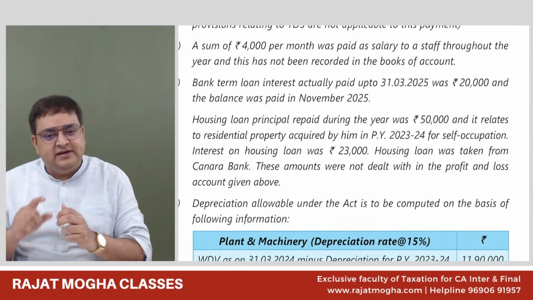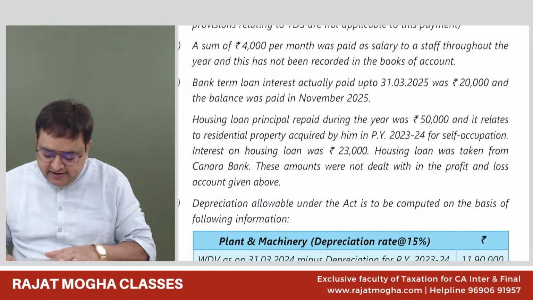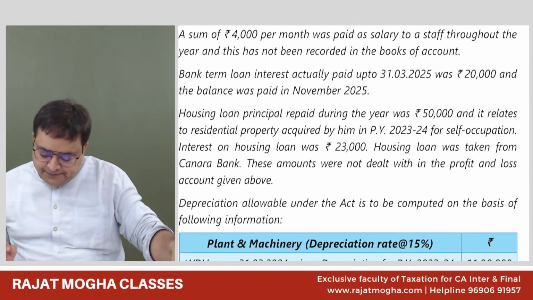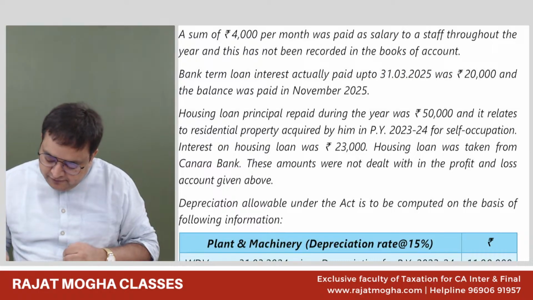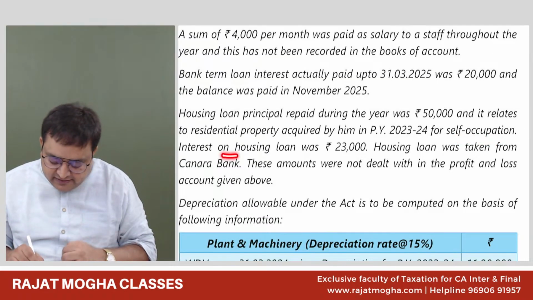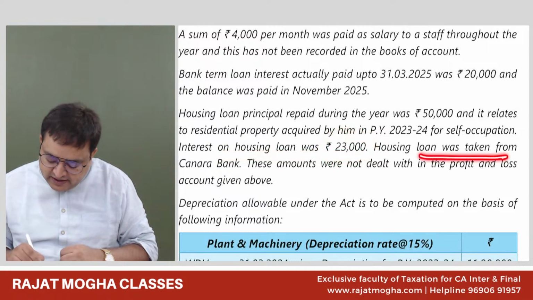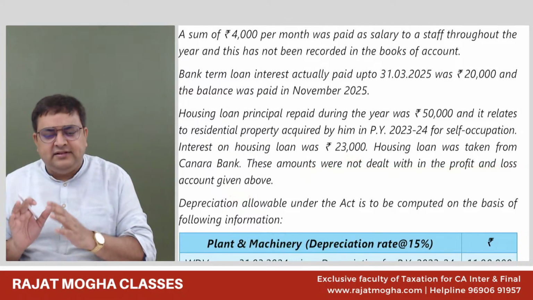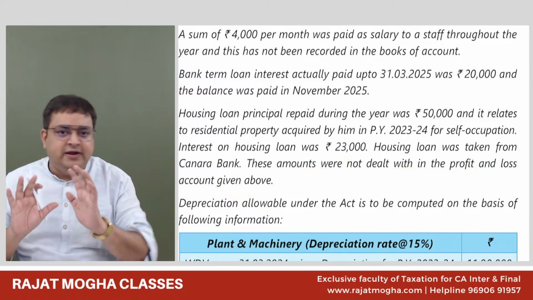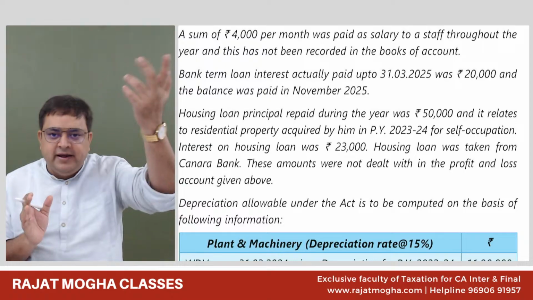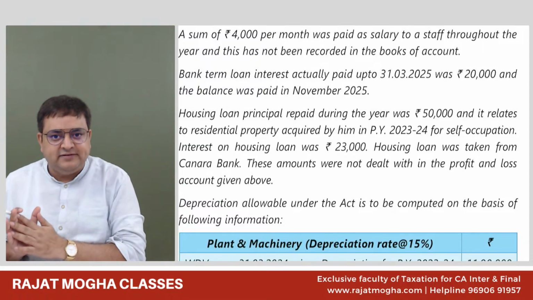So as of now, he does not have a salary. He does not have a capital gain. Now, he has a house property for self-occupied purpose. Interest on housing loan is 23,000. Housing loan was taken from Canara Bank. These amounts were not dealt with in the profit and loss account. We have not mingled it up with PGBP. Very nice. We have kept it separately.